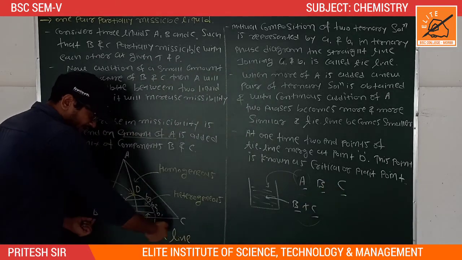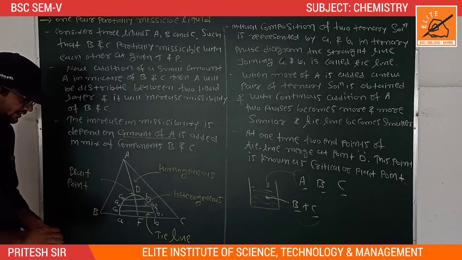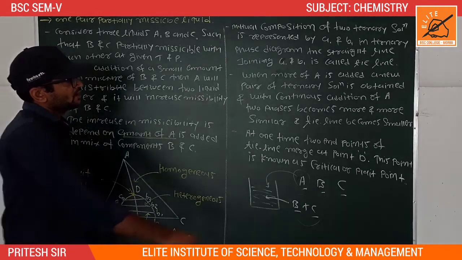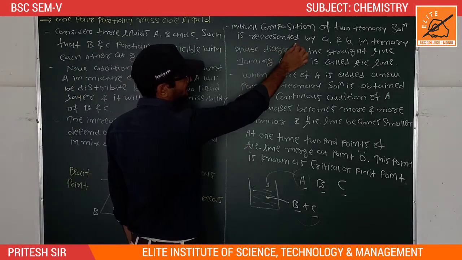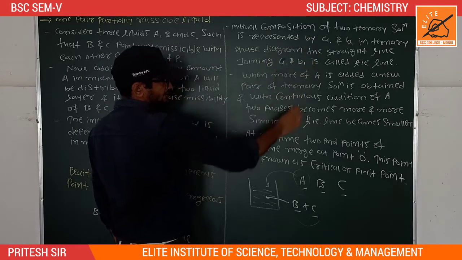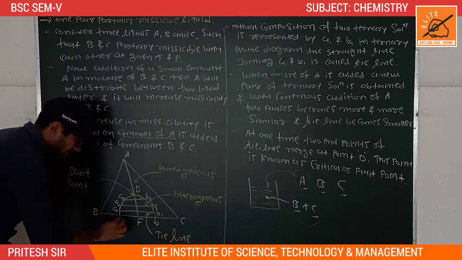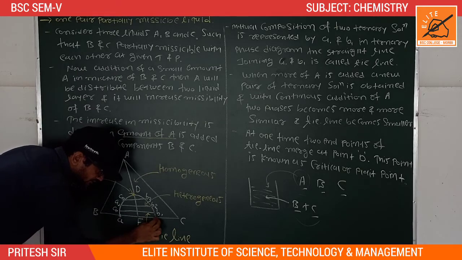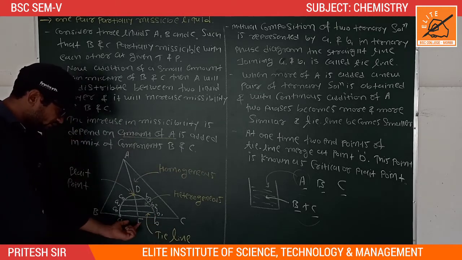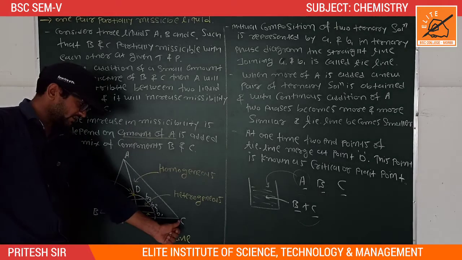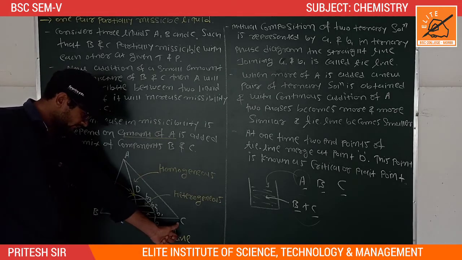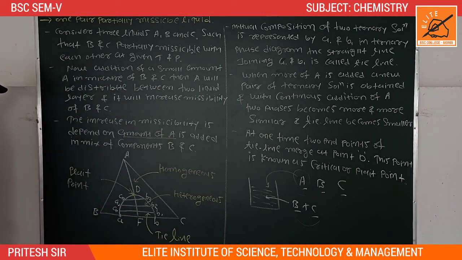So first one is mutual composition of two ternary solutions represented by A1 and B1. Here A1 and B1 indicate mutual composition of these two solutions B and C, because B and C both are partially miscible with each other.